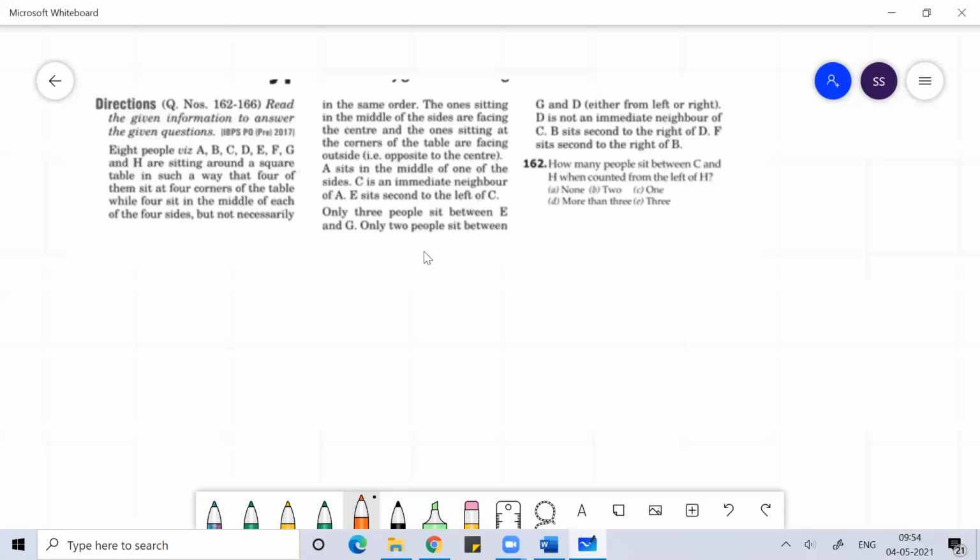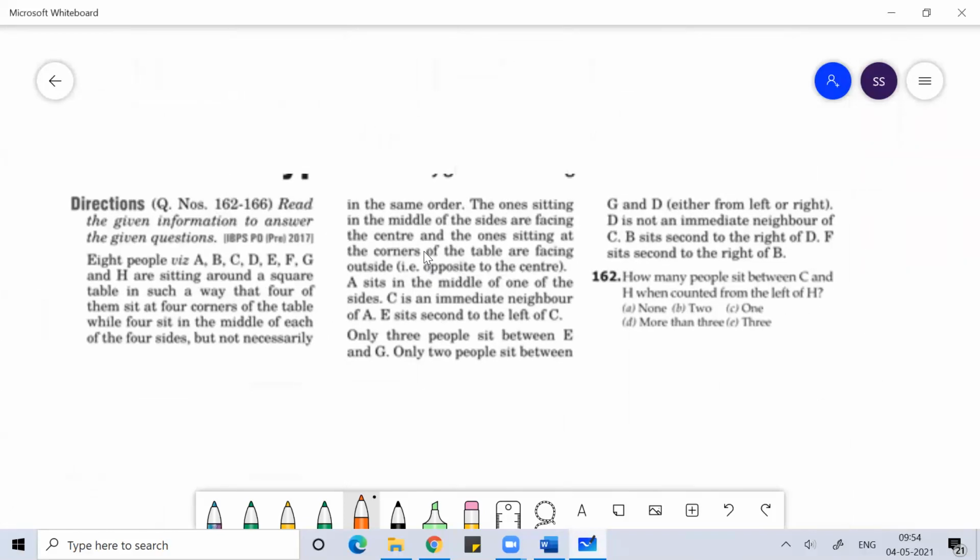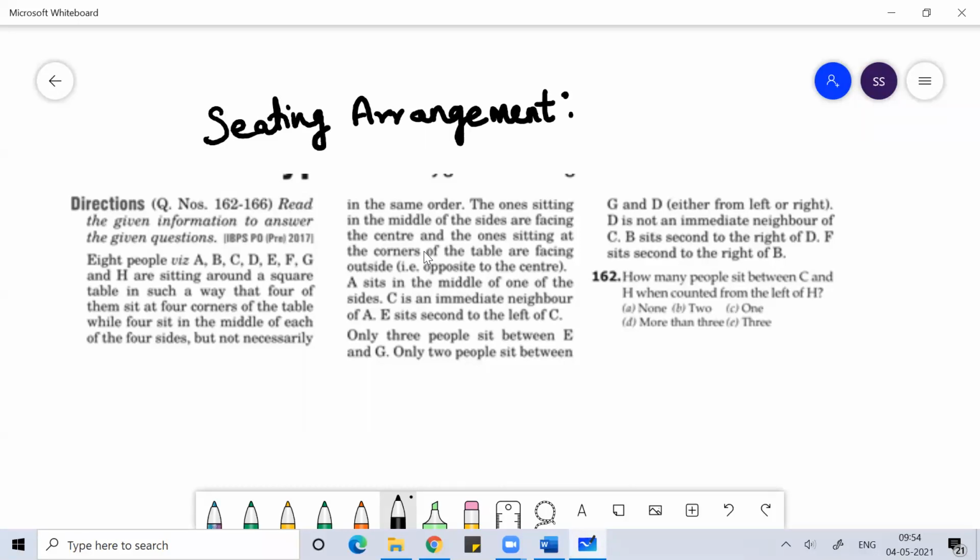Welcome everyone to the class on sitting arrangement. In sitting arrangement, probably we'll do a problem on polygonal arrangement. Sitting arrangement problems are very important. Whichever exam we talk about, wherever logical reasoning problems come.